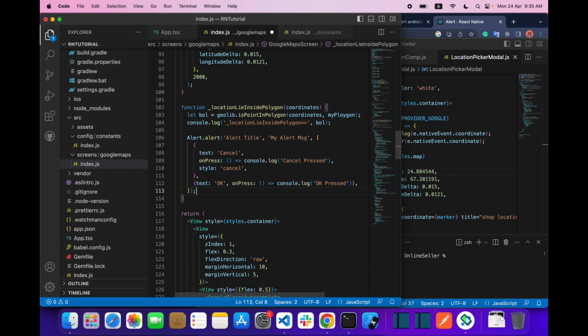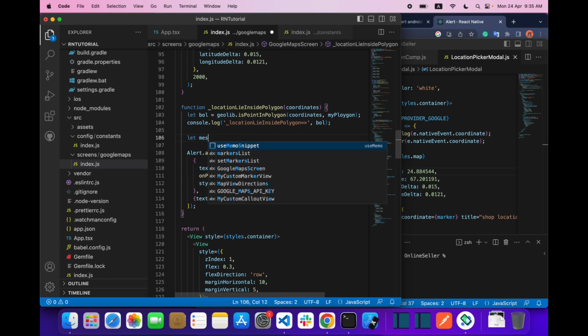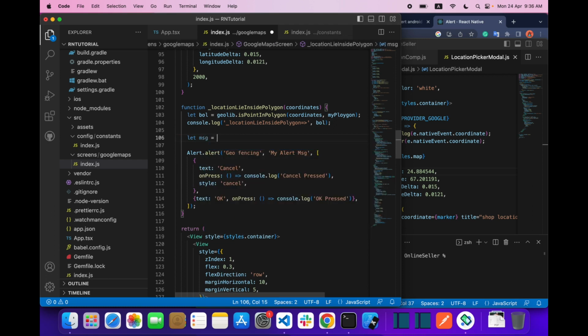Paste it over here. Okay, we call it geofencing. And what will be our message? Let message equal an empty string.